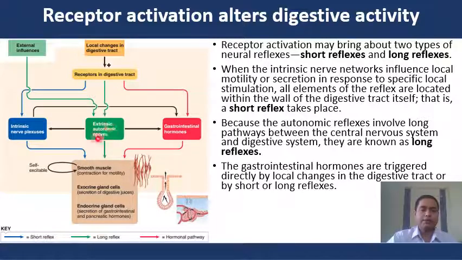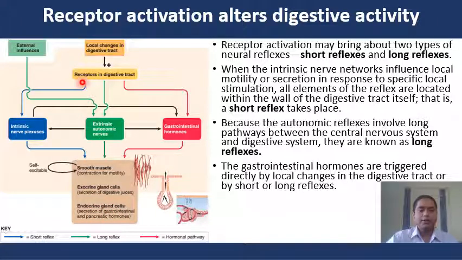The extrinsic autonomic nerves bring the long reflexes to the smooth muscle that creates the motility, the exocrine gland cells that secrete the digestive juices, and the endocrine gland cells that secrete the gastrointestinal and pancreatic hormones.